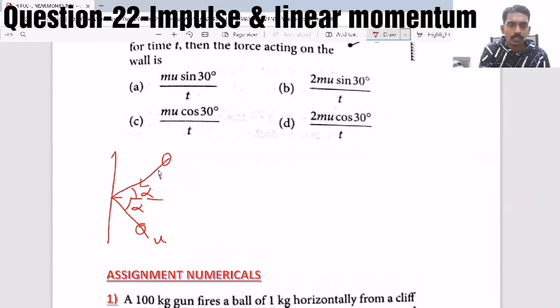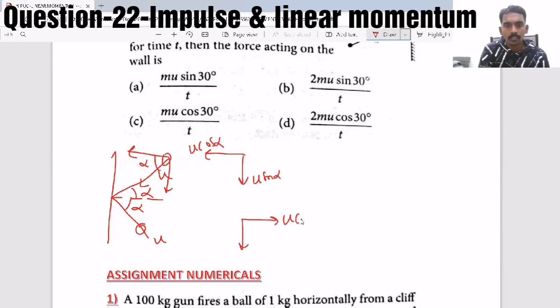Now this is u, this is u. Now you will take components like this. Now this is alpha, so this is u cos alpha and this is u sin alpha. Similarly for this one, if you take components, this is u cos alpha and this is u sin alpha.